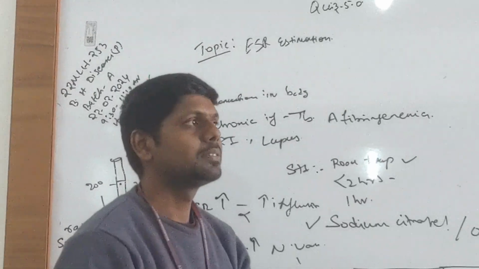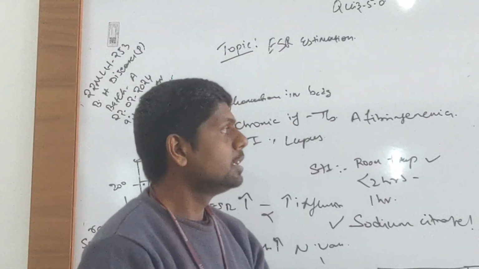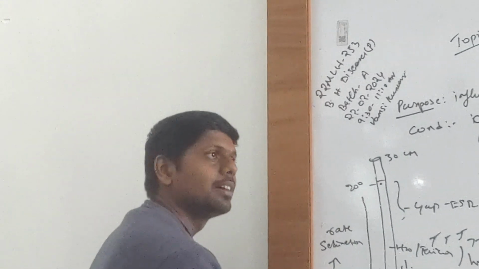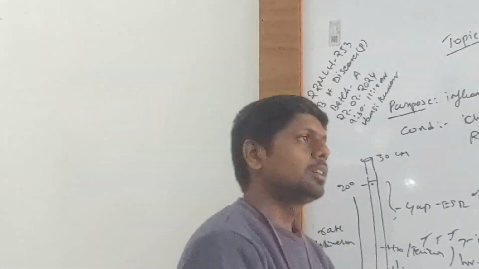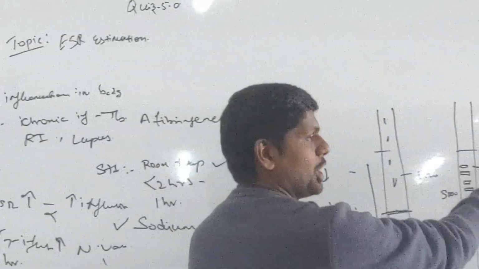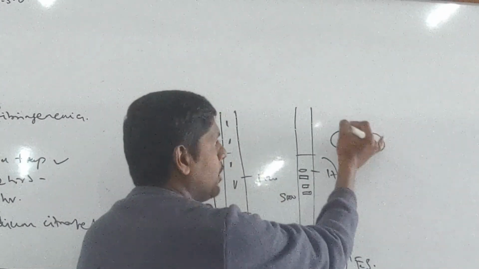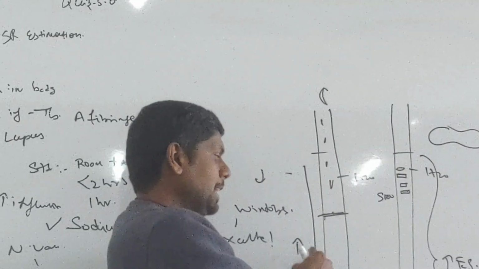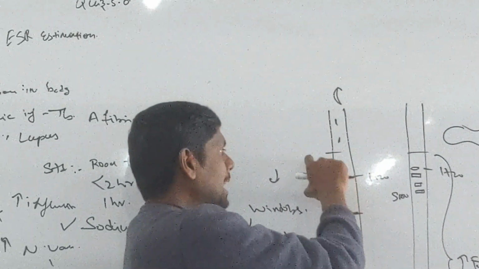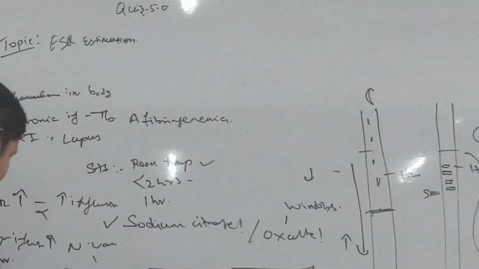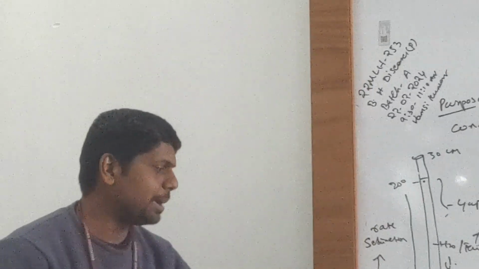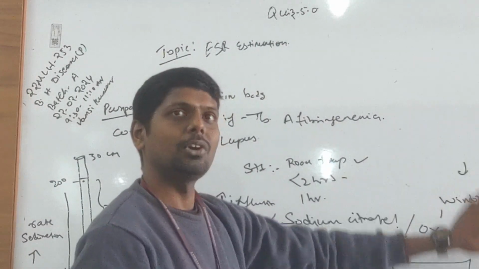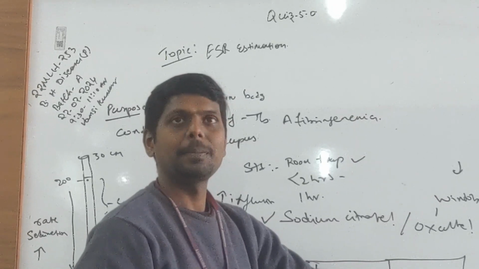It will depend on the size, sir. Yeah, one factor will be the size of the RBC. That's why I said it here. In sickle cell anemia, the shape of the RBC changes from biconcave to sickle shape. Now they become more like a vertical rod, so their rate of sedimentation increases and the ESR will be reduced. In sickle cell anemia, the ESR value will be less because the rate of sedimentation is high. Clear?